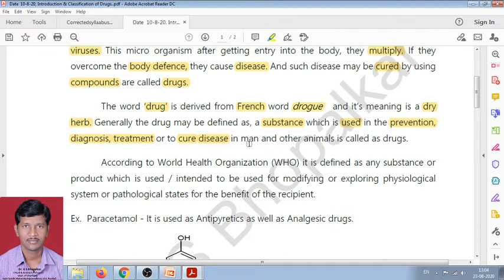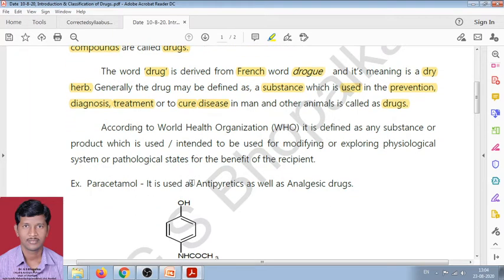Means those substances which are used for prevention from diseases, to diagnose the diseases, or to carry out the treatment for the disease or to cure a disease in man and other animals. Such a substance is called a drug. These three words are important: prevention, diagnosis and treatment.